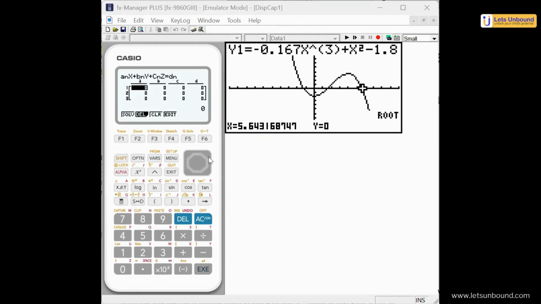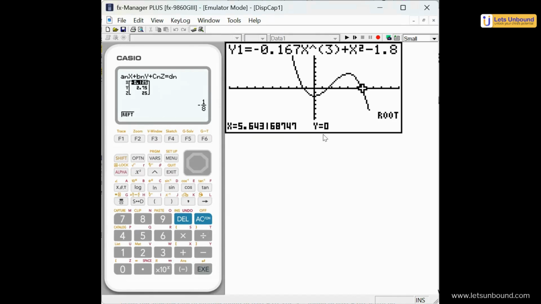If I go on ahead, I will be putting here 1, and I'll be putting here 25 and pressing enter. My second equation was 4a plus 2b, so I should be putting 4 here, 2 here, and 1 here for c, and that equal to 30. For the third equation, it was 16, 4, and 1, and equal to 34. I have input all my simultaneous equations correctly, which is very, very important.